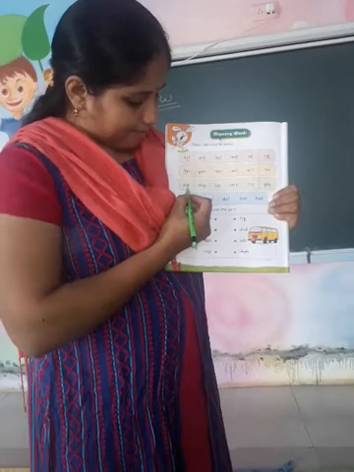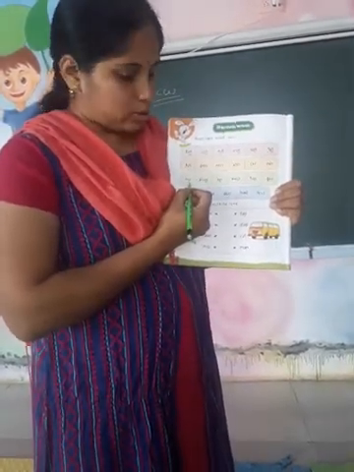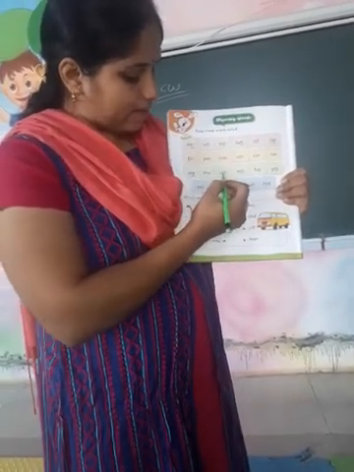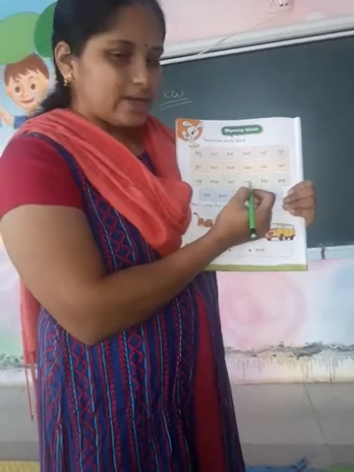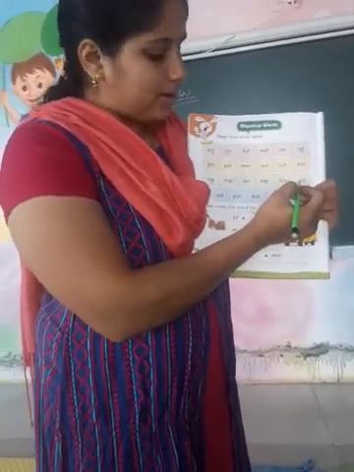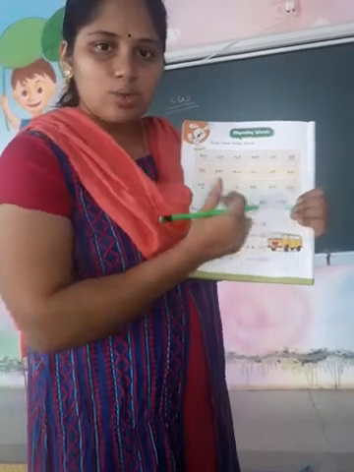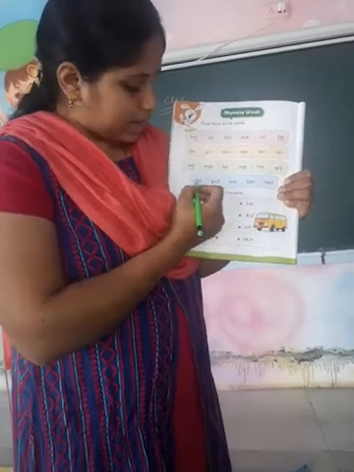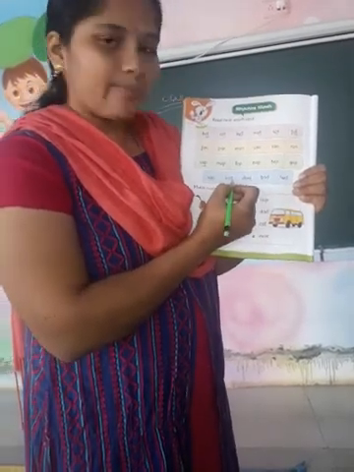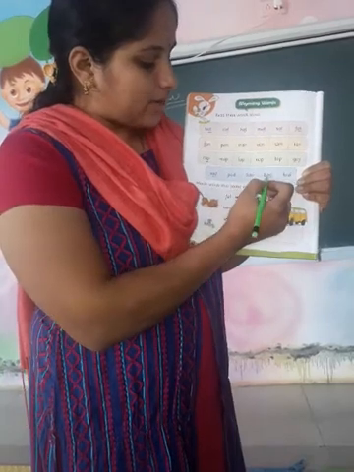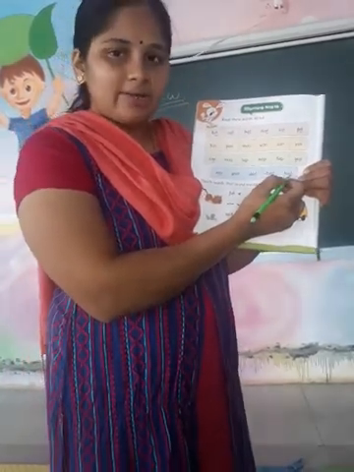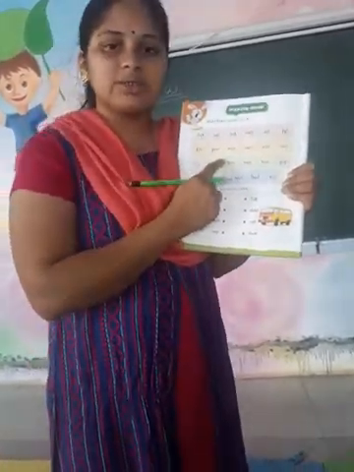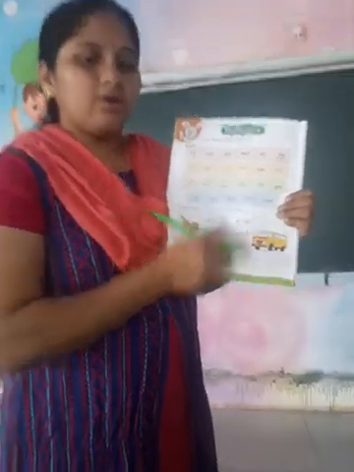The next is ap. The ending sound of all the words is ap. C-A-P, cap. M-A-P, map. L-A-P, lap. N-A-P, nap. T-A-P, tap. G-A-P, gap. So the ending sound is similar. Okay. Then you have ad sound words. S-A-D, sad. P-A-D, pad. D-A-D, dad. B-A-D, bad. H-A-D, had. The ending sound is the same, that is ad. Okay. So you have to read this very properly.